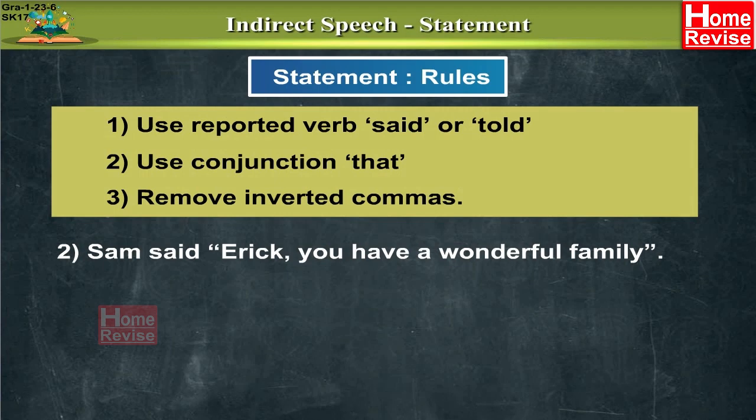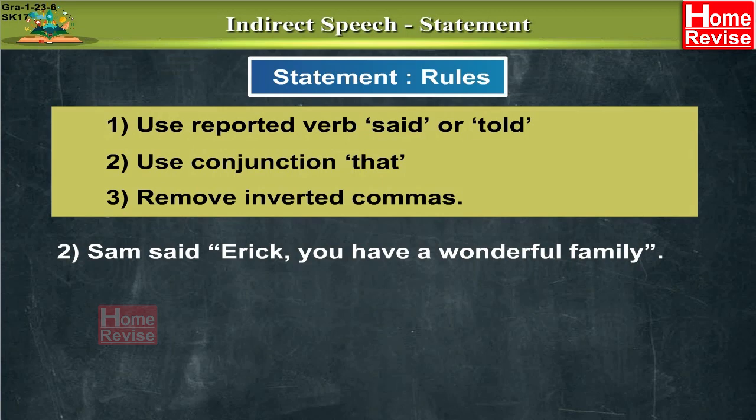Sam said, Eric, you have a wonderful family. Please note, children, here Sam is the speaker and Eric is the listener. Eric is within inverted commas. But as you remember, while turning the sentence into an indirect speech, we remove inverted commas. So, while changing the sentence into reported speech, we will have to take Eric also outside. Let's understand how the change goes.